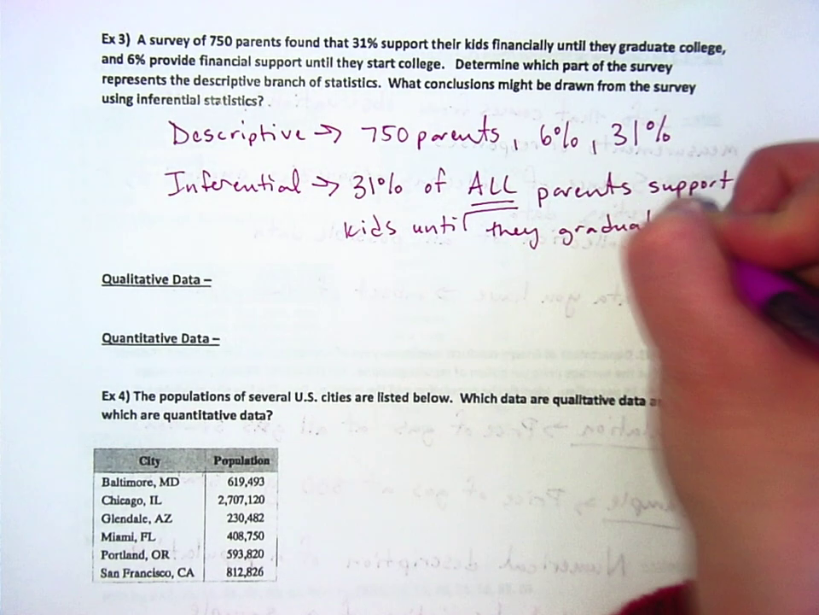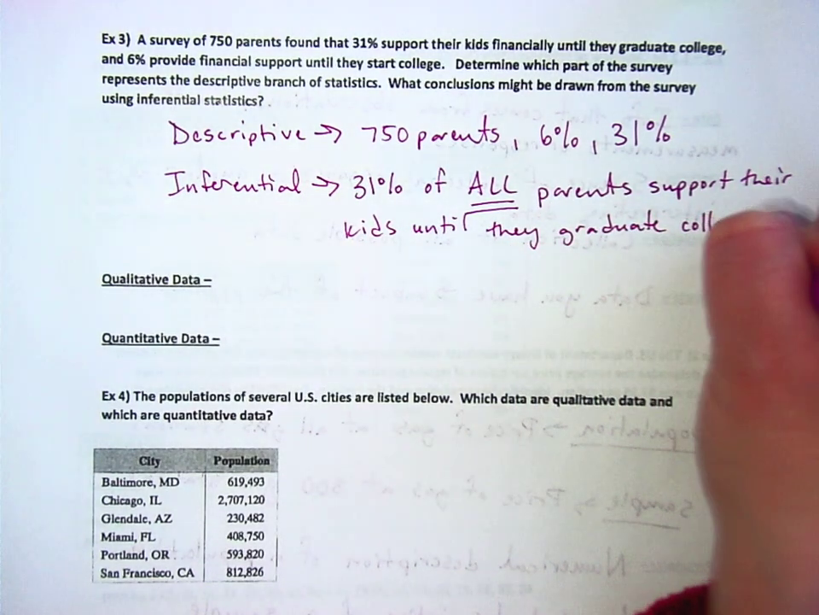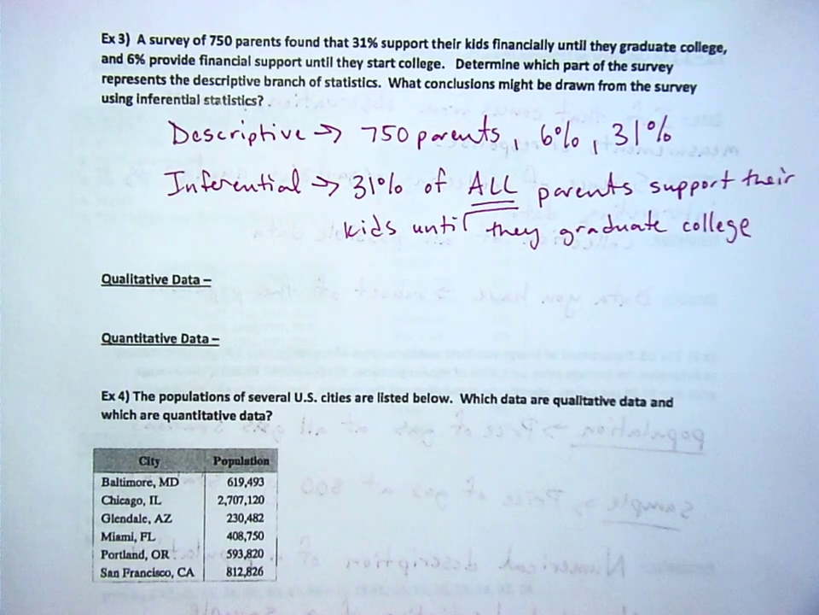Is that necessarily true? No. Is it true for the 750 parents? Yes, that's descriptive. It's facts. Inferential is applying that 31% of all parents will also support their kids until they graduate college.